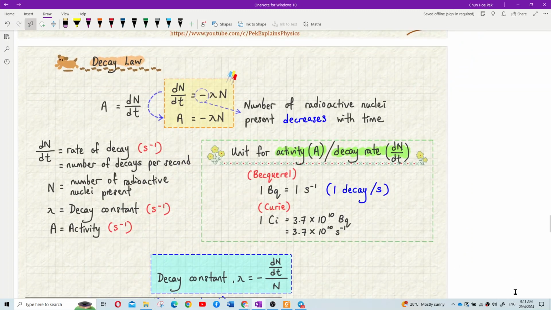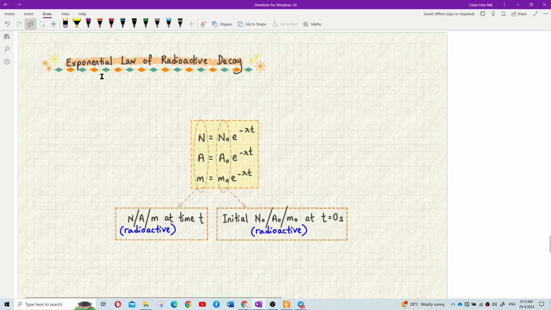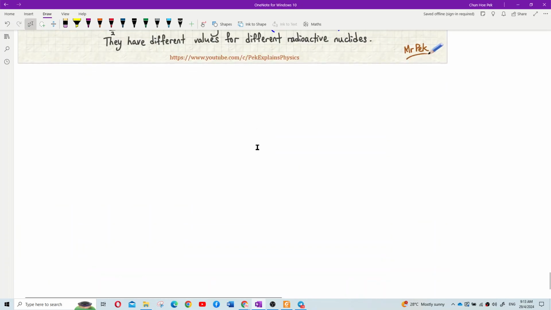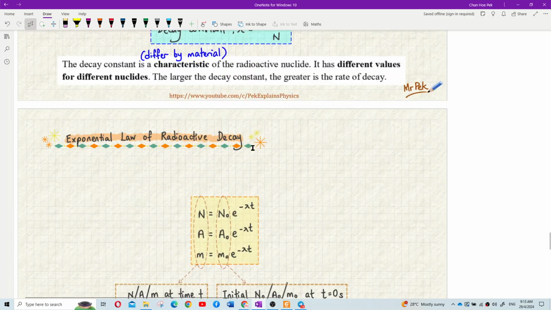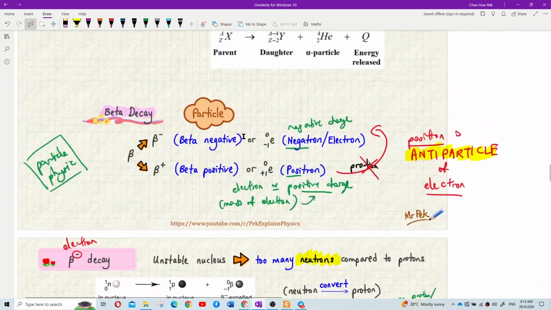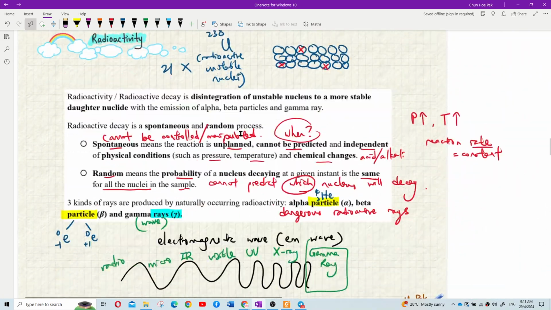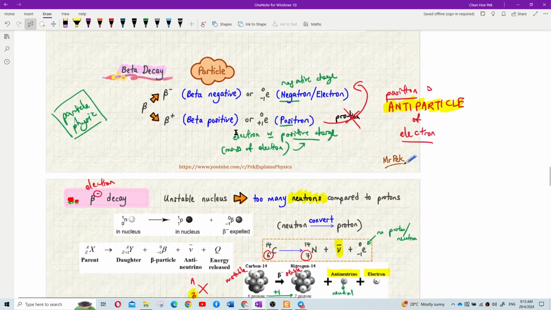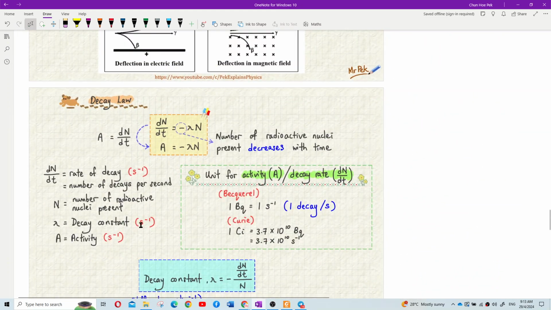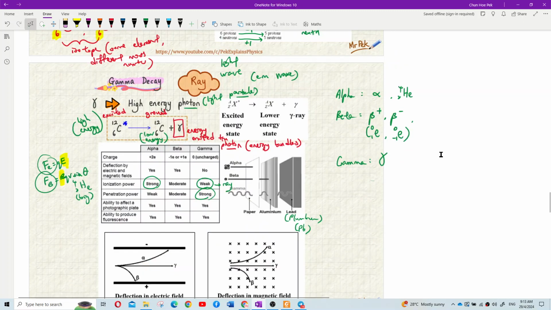Okay, so I think that's all for today lah ya. So this decay law and all these equations I will teach in the tutorial later on. Just 3 more slides, yeah, and we can finish our whole syllabus. Alright. So these are some theory for today's lecture lah. Yeah, some theory. Then after that we can learn about all the equations to solve some problems. Okay, understand class? Understand today's lesson?